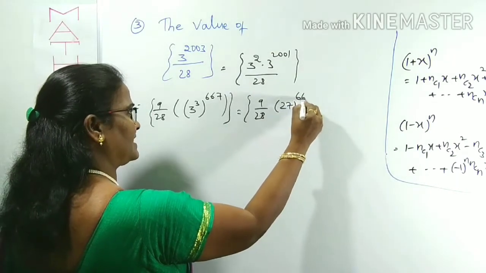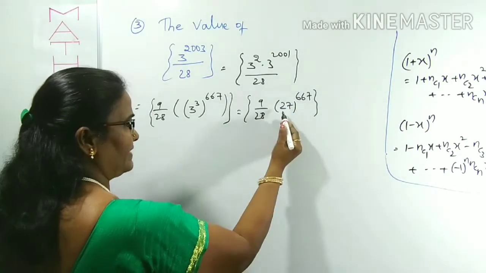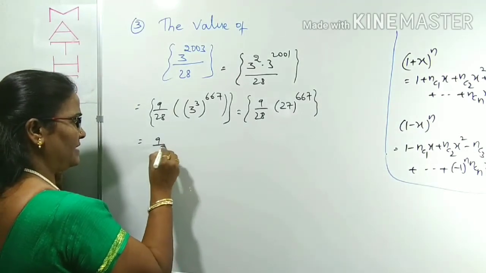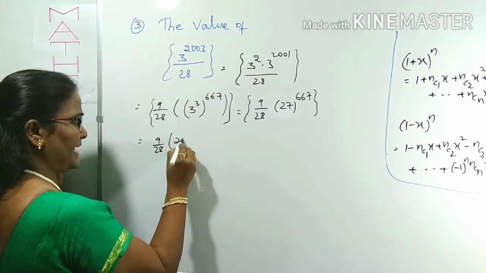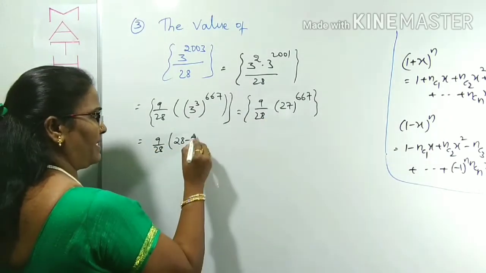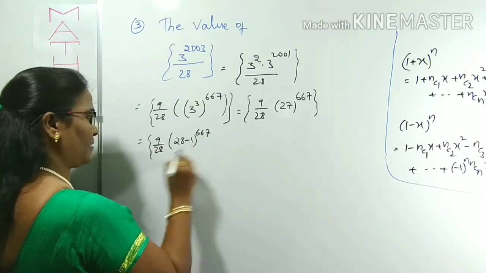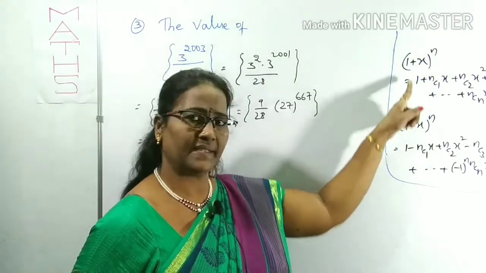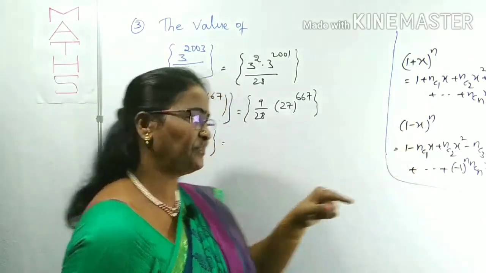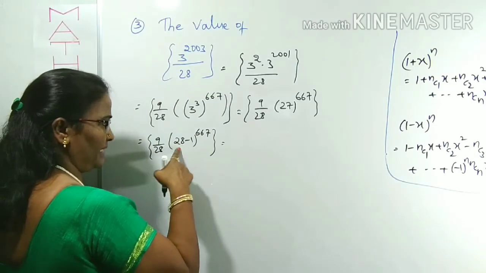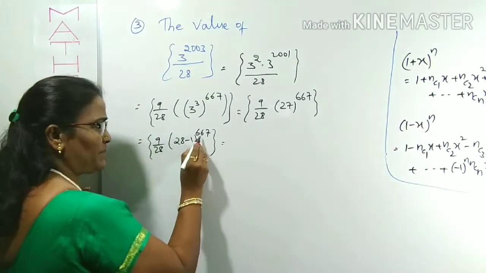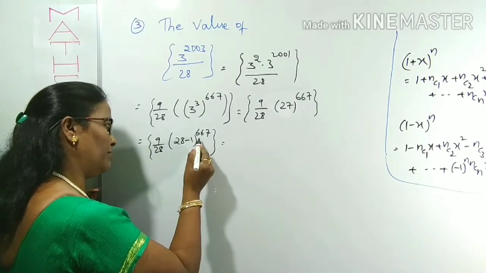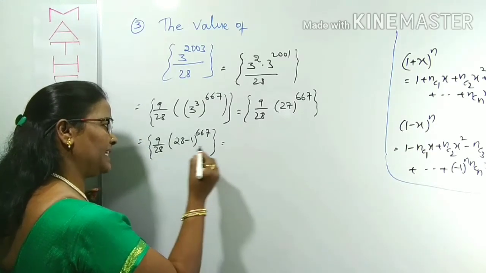27 power 667. Okay, 27 is needed in terms of 28. How can you write 27 in terms of 28? We can write 27 as 28 minus 1 power 667 within the flower bracket, right? To use these expansions, 1 plus x or 1 minus x, the 1 should be first. To reduce the 1 first here, take the minus common: minus power 667. Is 667 an even number or odd number? This is clearly an odd number.